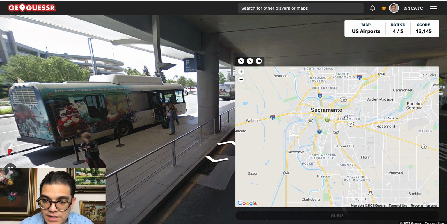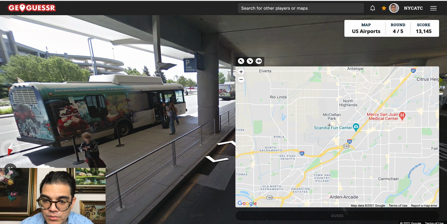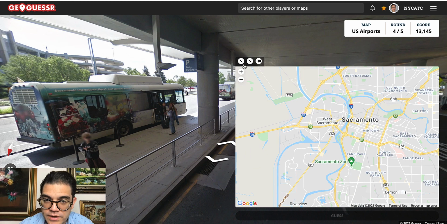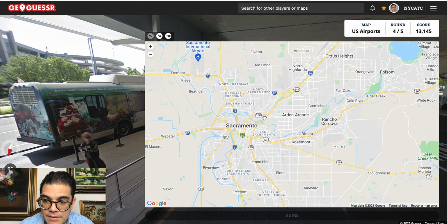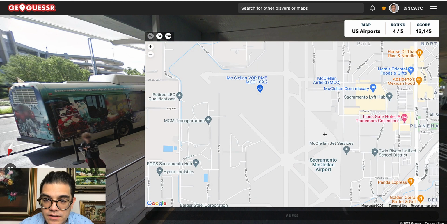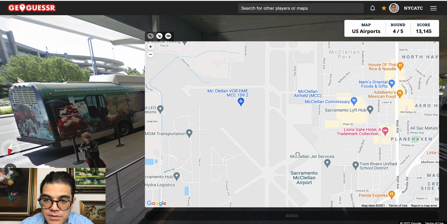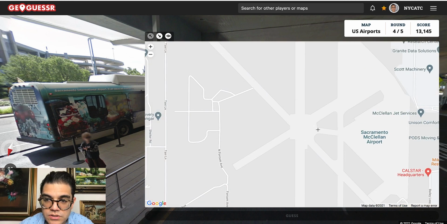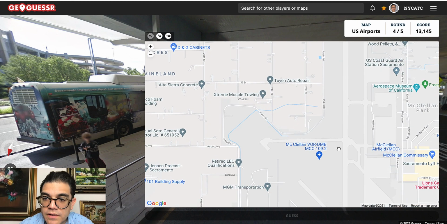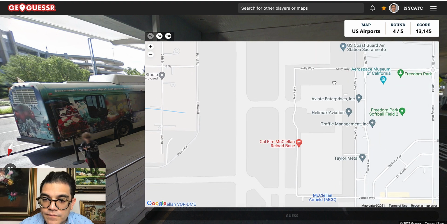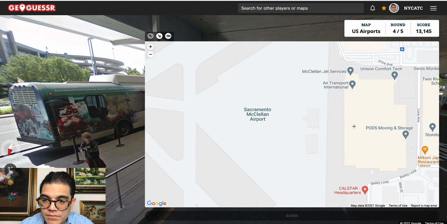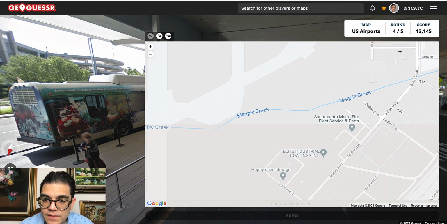Sacramento Airport. Do they have 2 terminals? First, where is the airport? Because I have not been to Sacramento, California, and I'm not terribly familiar with it. Is that the airport there? Yep, McClellan. That is it. Where would the terminal be? Gonna look for some rental cars. Got a bunch of FBOs there. No. Could it be here? No.